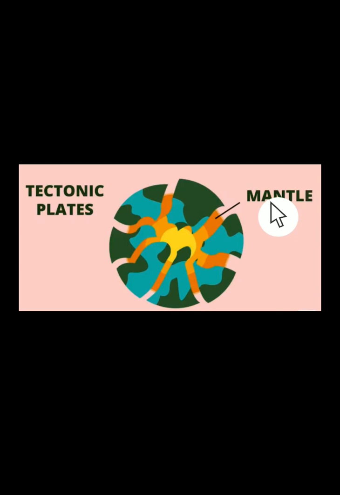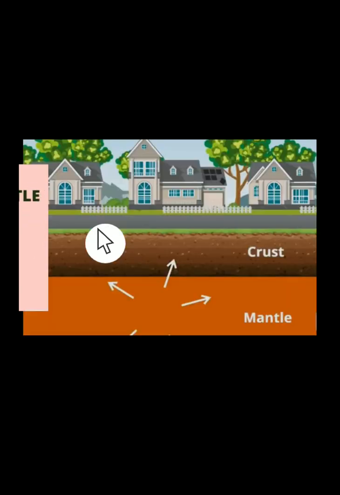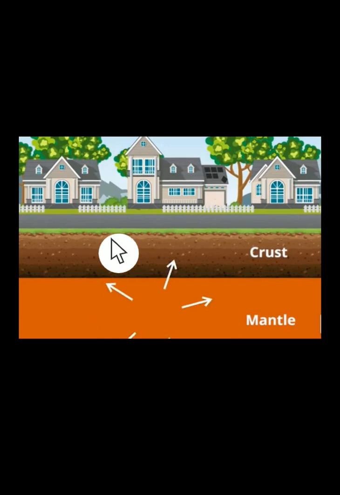See, I told you we can see the earth's mantle here in the interior. Above that we can see this green and blue, that is the crust. Now this crust is not a whole layer, but it is divided into something called tectonic plates. These are various plates that are divided. Here we can see the mantle, the inner layer, and then at the outer we have the above layer, which we call the crust.